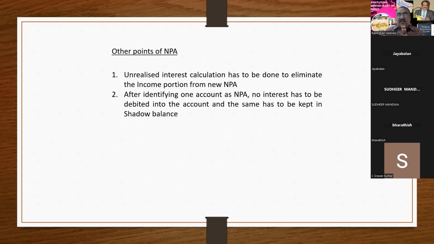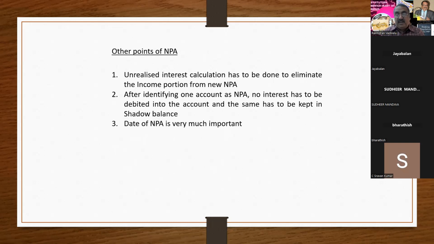The same will be kept in the shadow balance. So what is shadow balance? It's a mirror account. Directly you are not supposed to add it to the P&L account or the party account. They maintain a mirror account, and in that mirror account you can find the original transaction. So no further interest has to be debited once an account becomes NPA.